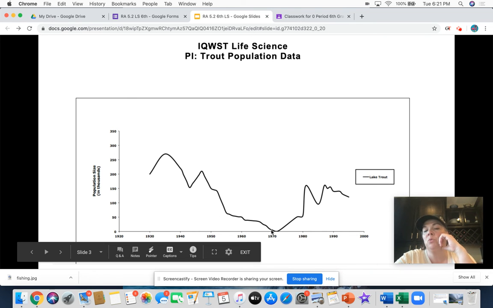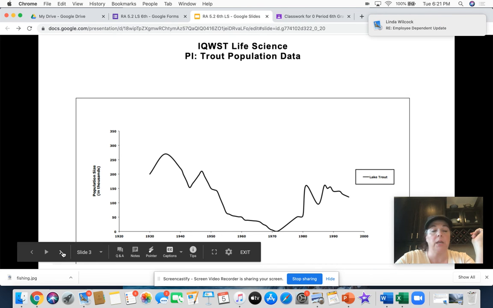It takes 20 years for this to really drop down to where it was a huge, huge problem. Today we're going to be talking about what started to happen here, how they found out about it, and what they did to start to make it recover.